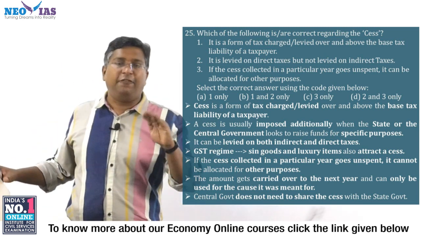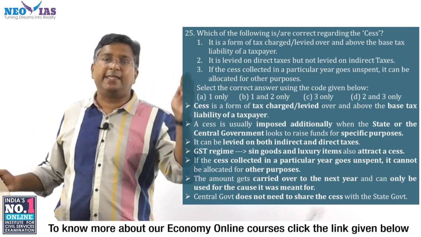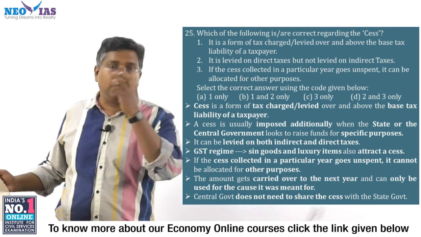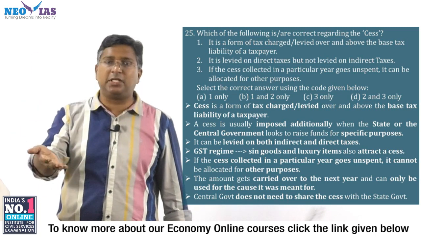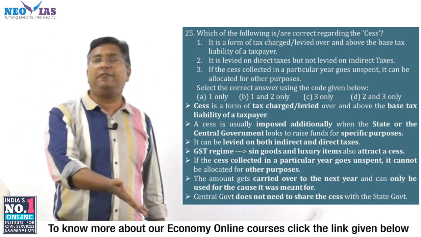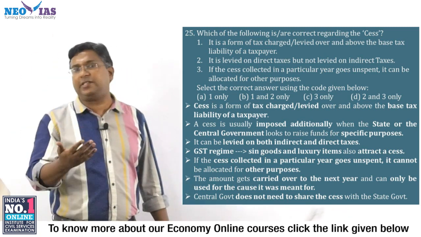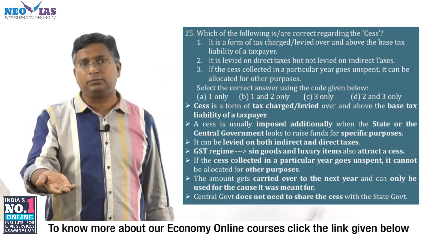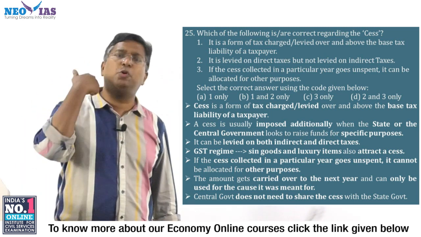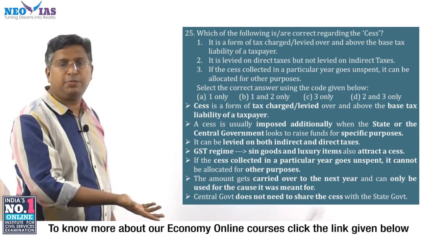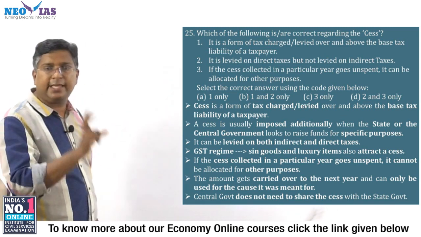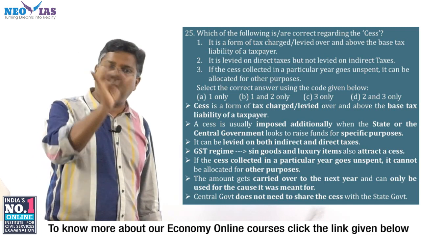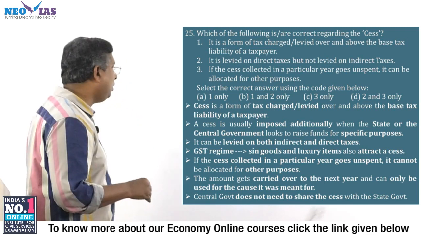For example, health cess money can be used only for health purposes, education cess for education purposes, road cess for road infrastructure, infrastructure cess for infrastructure only. Swachh Bharat cess can be used only for the Swachh Bharat mission, okay. So the tax collected under cess can be used only for that particular specific purpose, okay.